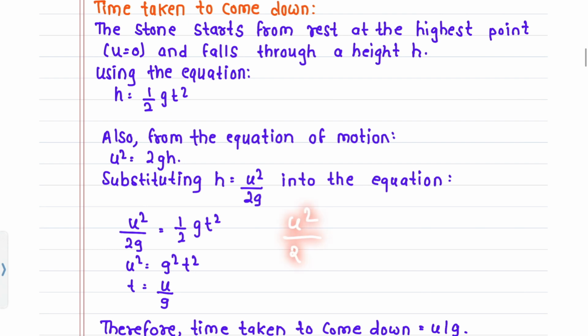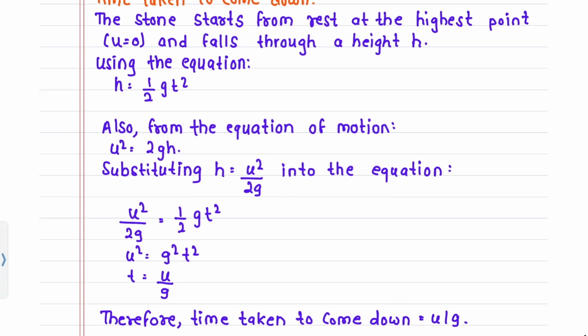u squared upon 2g equals 1 upon 2 g t squared. u squared equals g squared t squared. So t equals u upon g. Therefore, the time taken to come down equals u upon g.